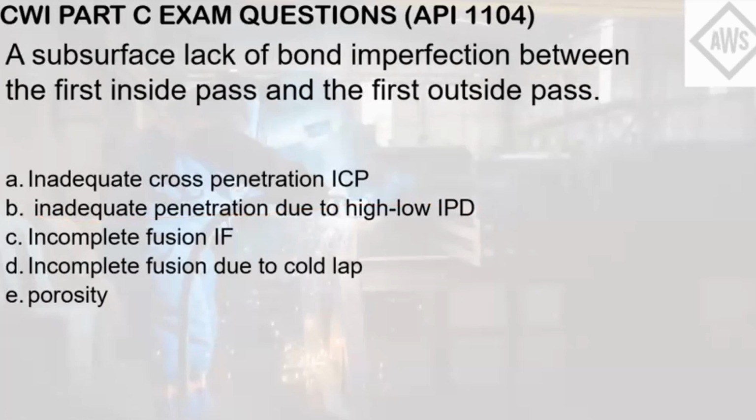A subsurface lack of bond imperfection between the first inside pass and the first outside pass. So what do you call this one? Letter A, inadequate cross penetration or ICP. Letter B, inadequate penetration due to high-low or IPD. Letter C, incomplete fusion or IF. Letter D, incomplete fusion due to cold lap. Letter E, porosity.